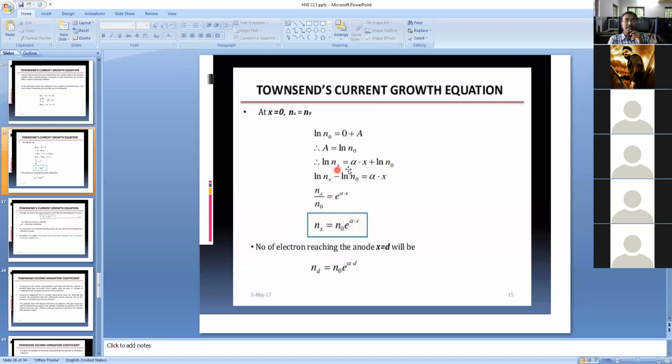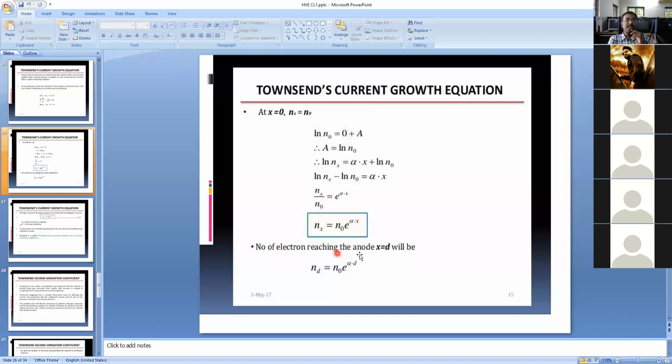ln nx is equal to alpha into x plus ln n naught. Then ln nx, when we move ln n naught to the left side, minus ln of n naught is equal to alpha x, and nx by n naught is equal to e power alpha x, so nx is equal to n naught into e power alpha x. So these are the equations, very, very important.